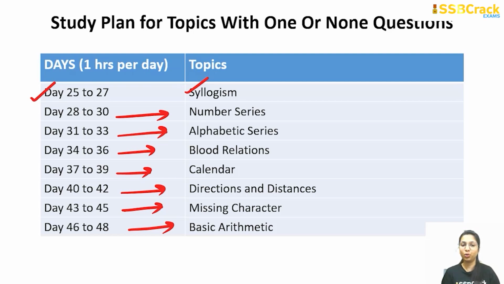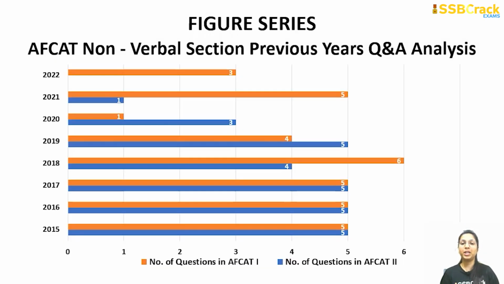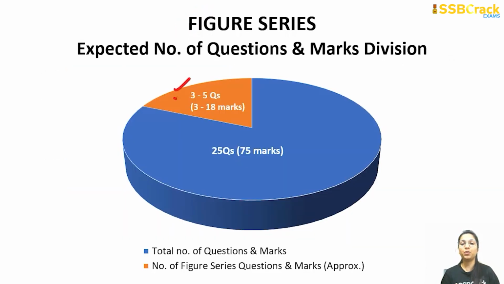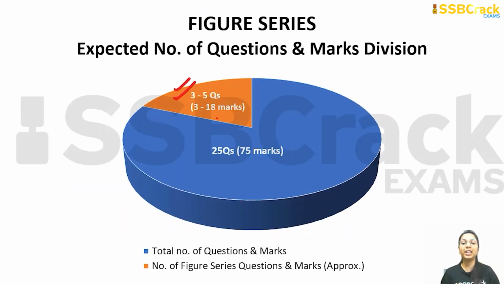Now we'll talk about the non-verbal part. From the non-verbal part, the most important topic is figure series, and the maximum number of questions from this topic has been 6 and the minimum is 1. So in your upcoming exam, you can easily get 3 to 5 questions from figure series, which can give you around 3 to 18 marks out of your total marks.